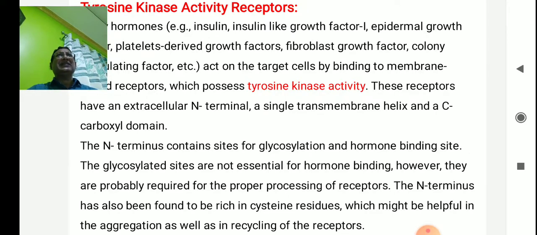The receptors have an extracellular N-terminal, a single transmembrane helix, and a carboxyl domain. The N-terminal contains a site of glycosylation and the hormone binding site. The glycosylated sites are not essential for hormone binding, however, they are probably required for the proper processing of the receptor. The N-terminus has also been found to be rich in cysteine residues, which might be helpful in aggregation as well as in recycling of the receptors. The transmembrane domain seems to play a passive role in signal transduction, however, it might be involved in the ligand-induced internalization of the receptor. The C domain, the carboxyl domain, contains several phosphorylation sites and tyrosine kinase activity.